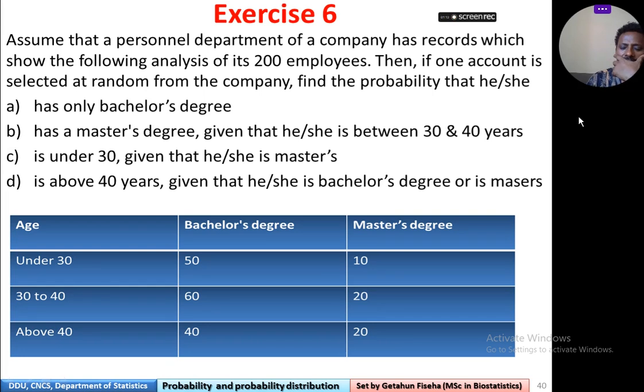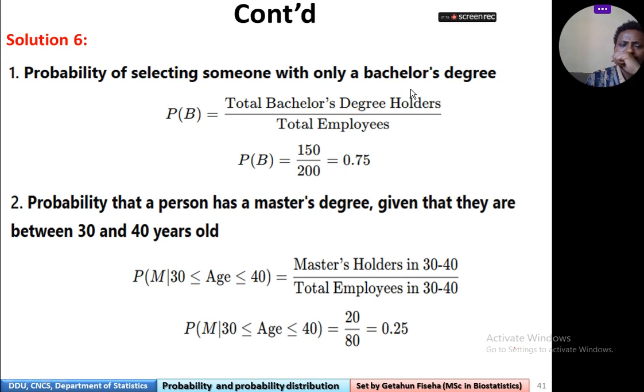Conditional probability ነው የምንጠቀመው ማለት ነው። So here is the solution. The probability of selecting someone with only bachelor degree is total bachelor degree holders over what?